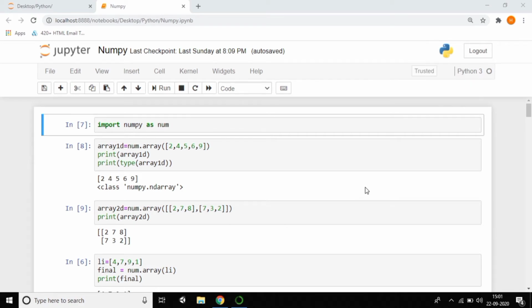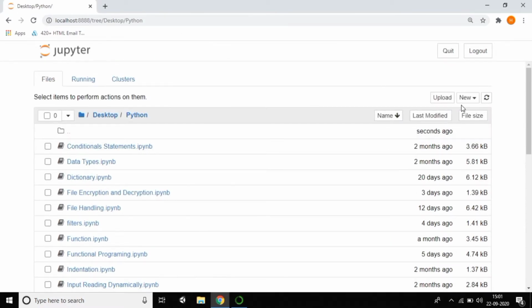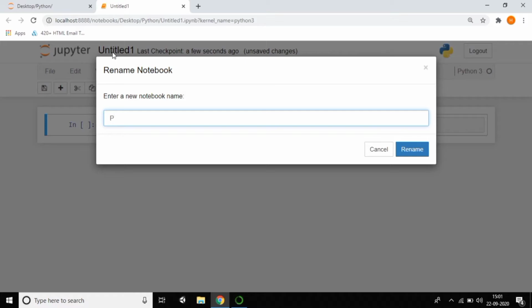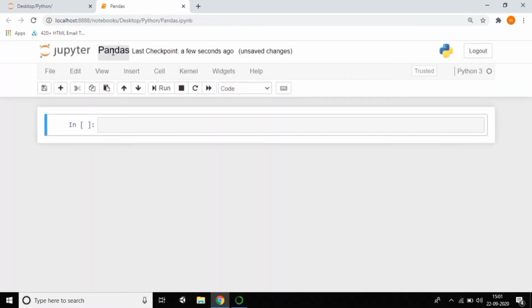Okay, in this tutorial, I am discussing another inbuilt library in Python. It is very important in Python. I'll close this file and create a new Python file called pandas. In this tutorial I'm going to discuss what pandas is, where we can use it, and what the difference is between pandas and NumPy. Watch this tutorial till the end and do the task in this tutorial also.